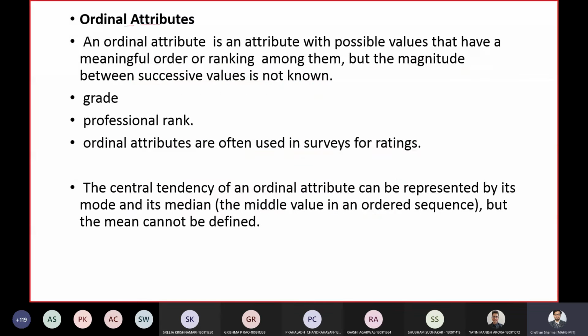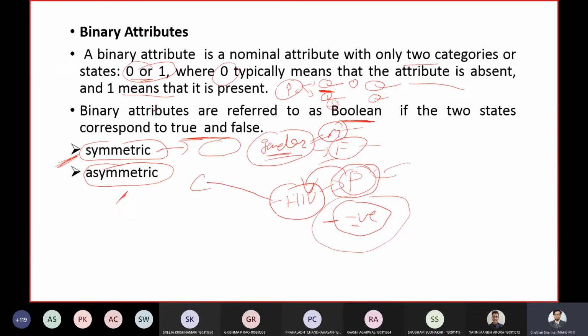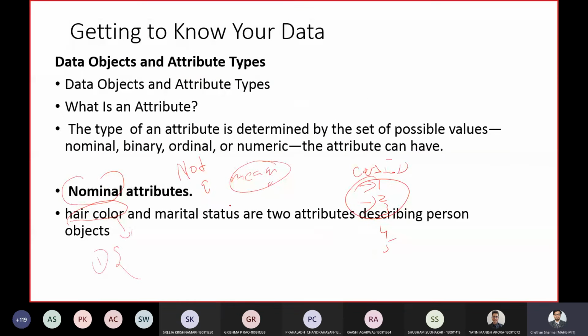The next is ordinal attributes. For example, in your nominal attributes, the hair color, as I told you, black, white, red, brown, there is no order. You cannot write this in a particular sequence.